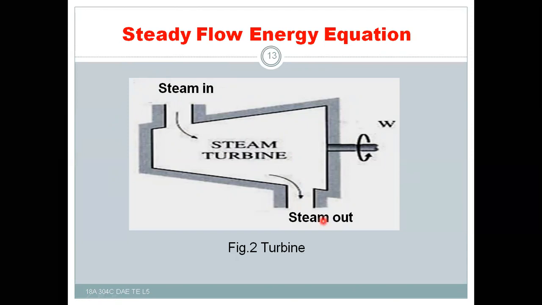So here, steam from the boiler enters into the steam turbine, and the steam will expand through the movable blades and fixed blades. The movable blades are mounted on the shaft, whereas the fixed blades are mounted with the casing of the turbine.